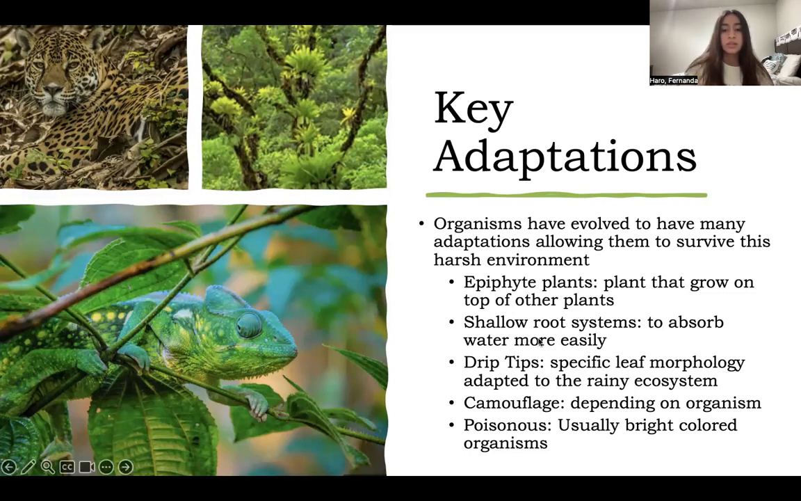And they also have a shallow root system, which allows them to absorb way more water, like with the abundant precipitation. They also have drip tips, which are a specific leaf morphology adapted for the rainy ecosystem. And many organisms are able to camouflage, as we can see with the chameleon right here.